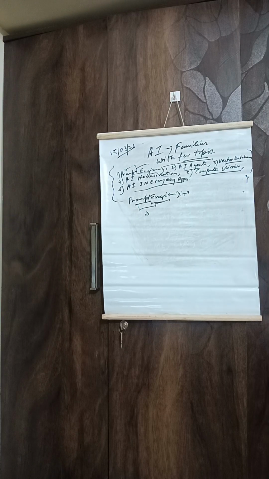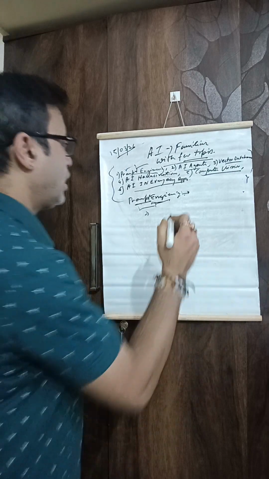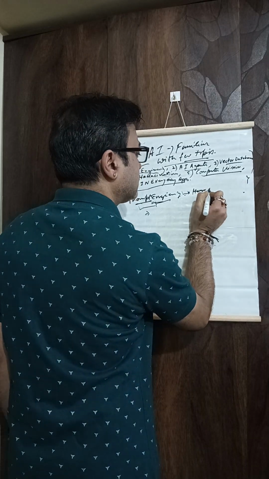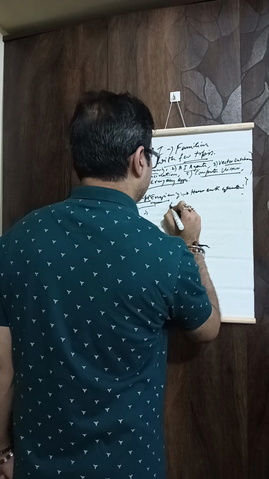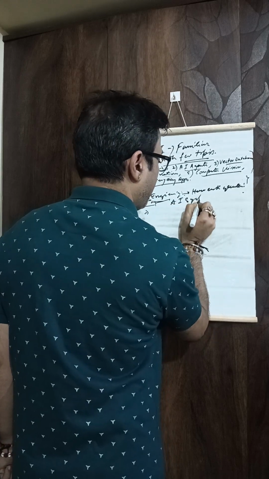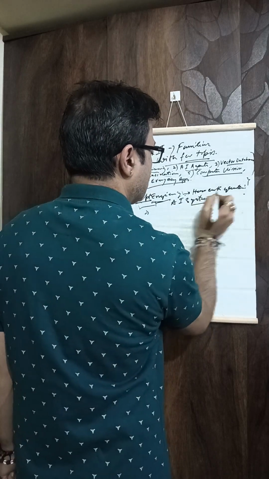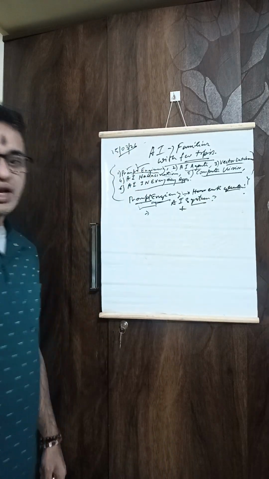Let's begin. Prompt engineering simply means how you ask questions to an AI system. Based on the questions you ask, it will give the desired result.